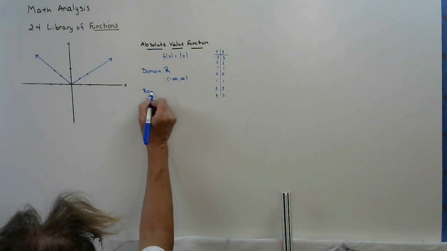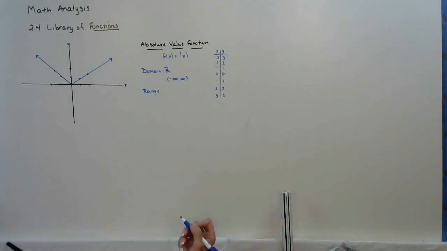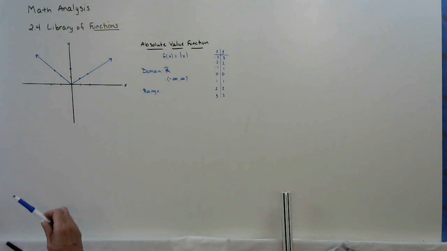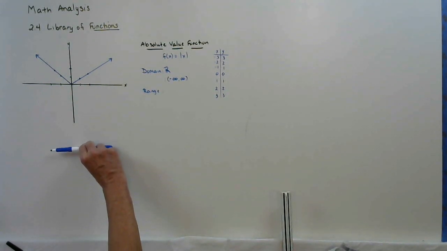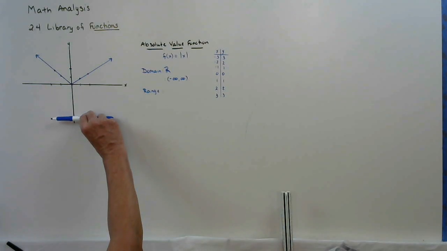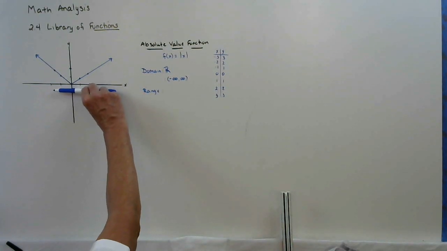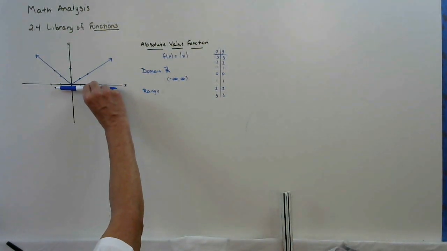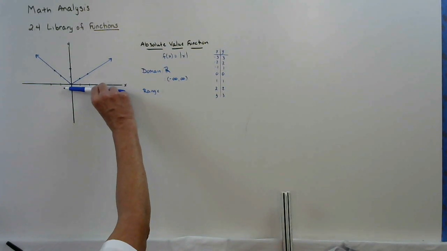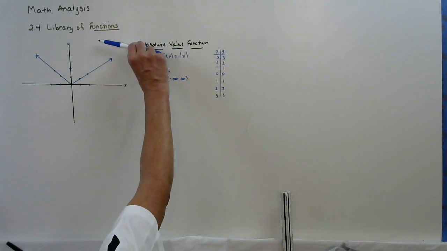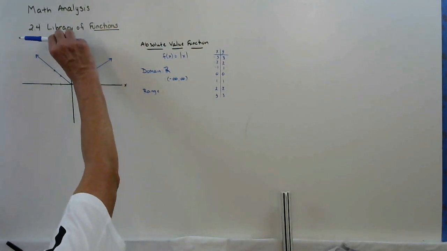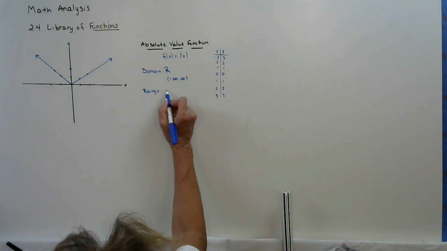Or, if you prefer, from negative infinity all the way to positive infinity. Our range is our y values. So, looking at our graph, our lowest y value, we have nothing down here on the graph. Nothing, nothing, nothing. Stop. The first point that shows up on the graph is y is 0. And then you'll notice no matter what, I end up with a point on the graph for every single positive value.